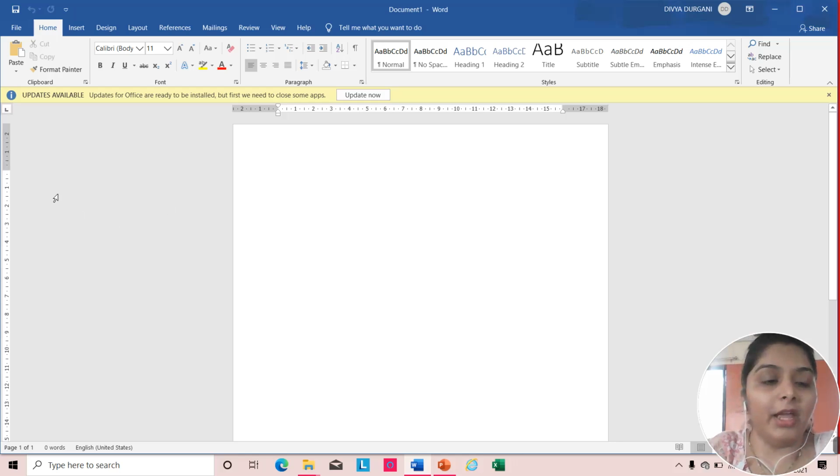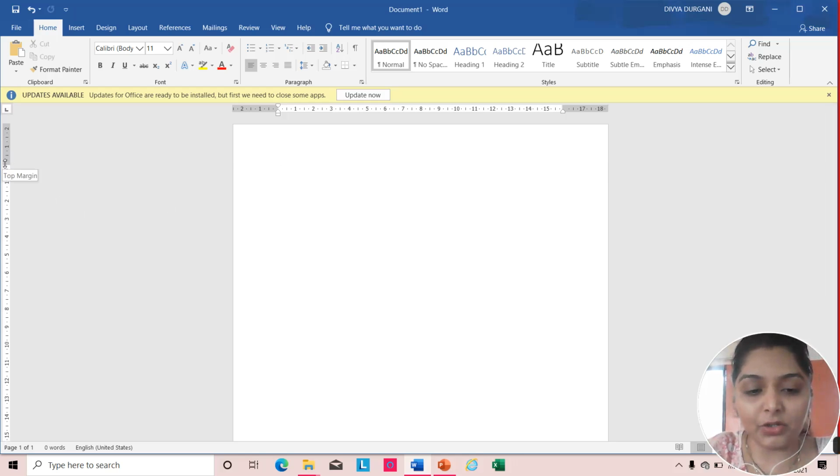Okay. Then here you are having the margins. Yes, on the left side you are having this margin. Yes, that is known as left margin. Understood, dear kids? Is it clear to you all?